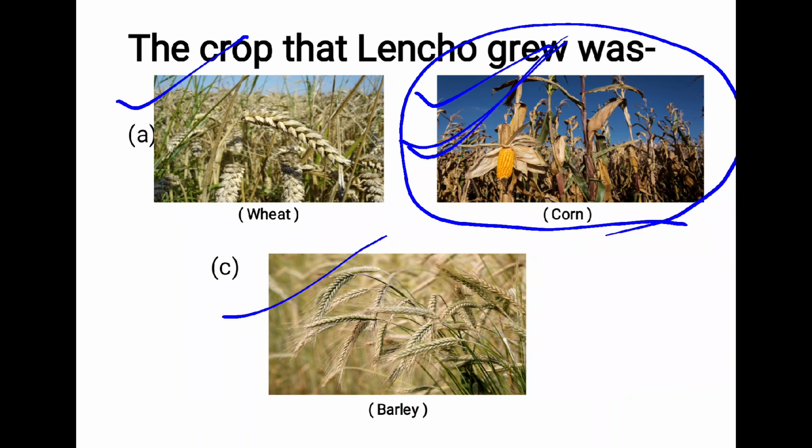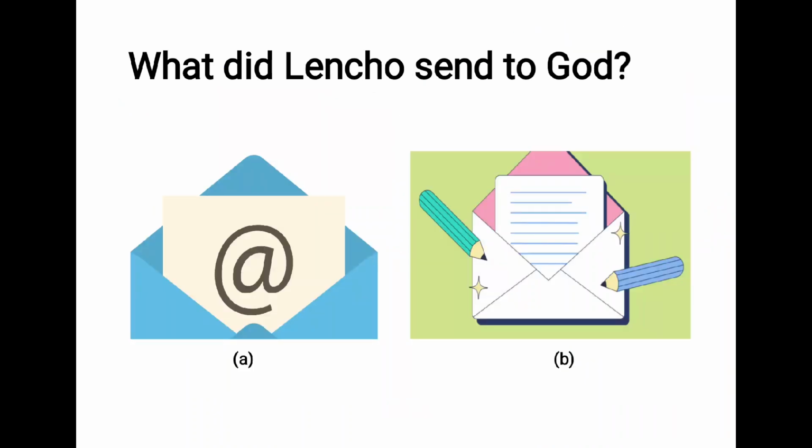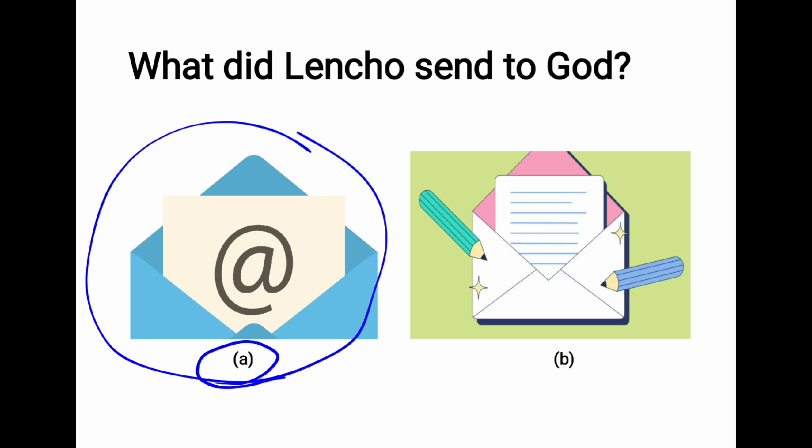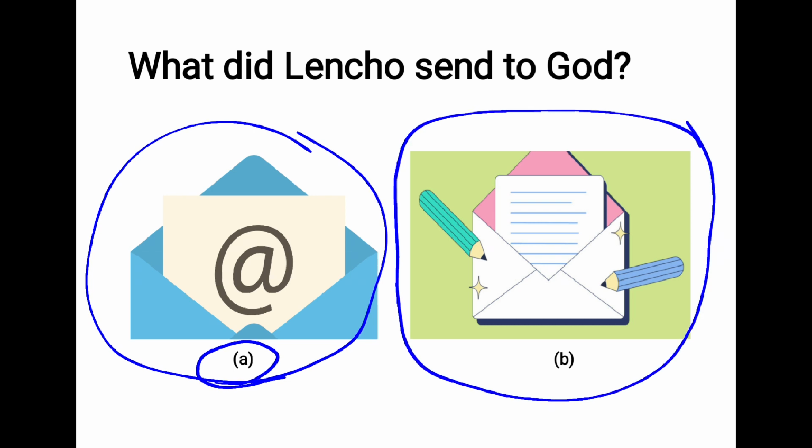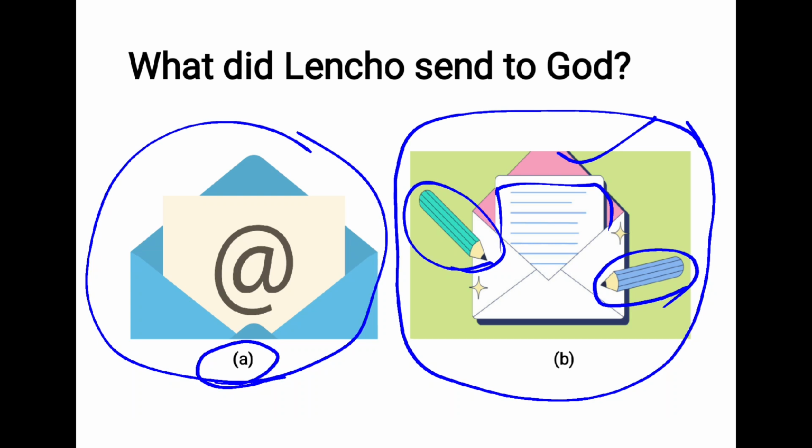Let's move to the next question. What did Lencho send to God? Here you see there are two pictures. First, you can see a symbol. If we look at the second option, there are pens, there is an envelope and a letter too. So these are the symbols.